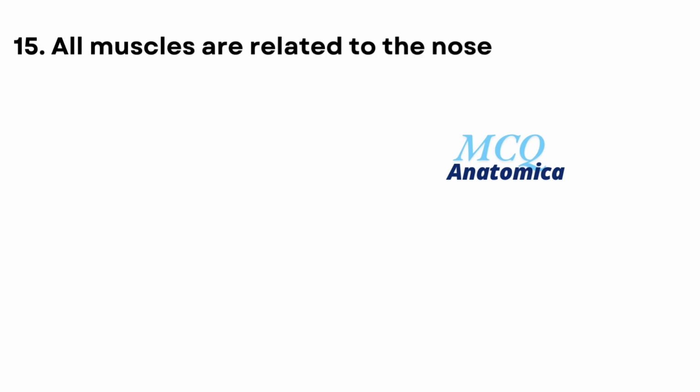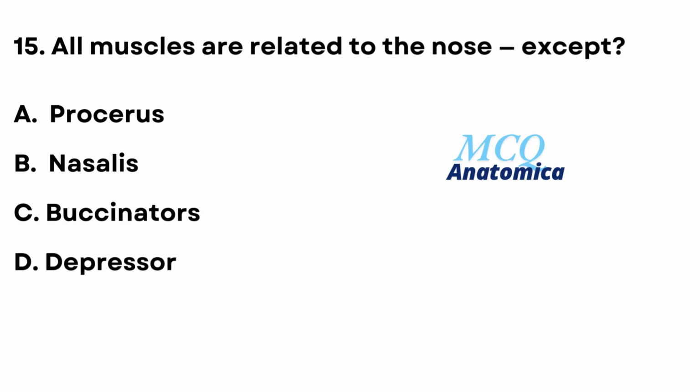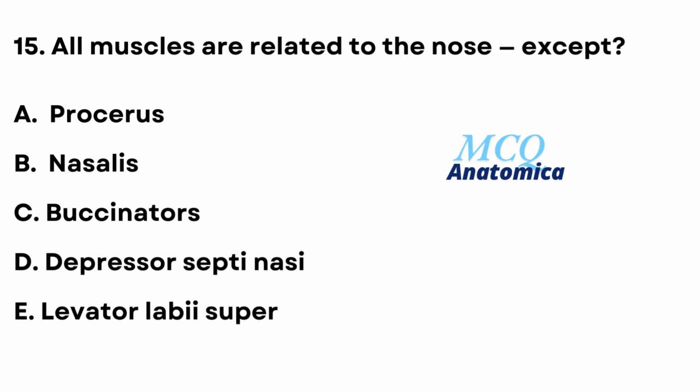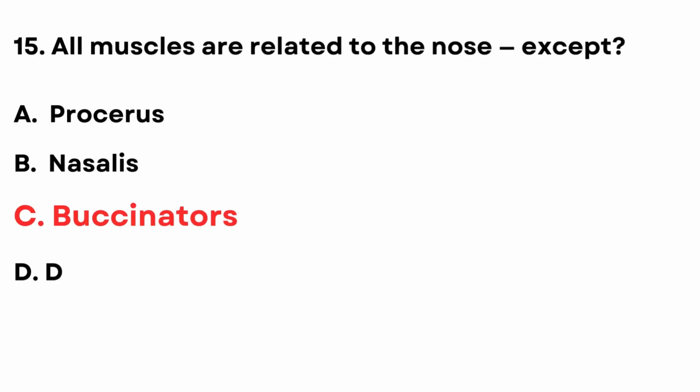15. All muscles are related to the nose, except A. Procerus. B. Nasalis. C. Buccinator. D. Depressor septi nasi. E. Levator labii superioris alaeque nasi. The answer is C. Buccinator.